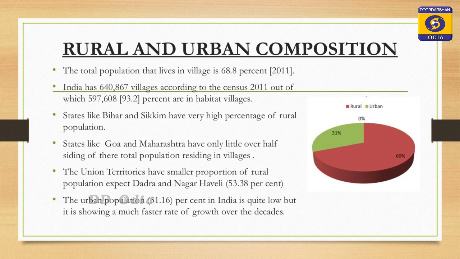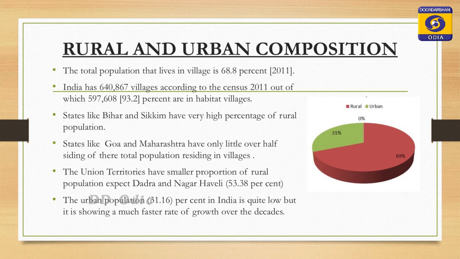The urban population is 31.16% in India, which is quite low, but it is showing a much faster rate of growth over decades. Here in this pie chart, it is clearly visible that the red portion shows the rural population of India and the green portion shows the urban population of India. The green portion is only 31.16%, whereas the red part, which shows the rural population of the country, is 68.8%.